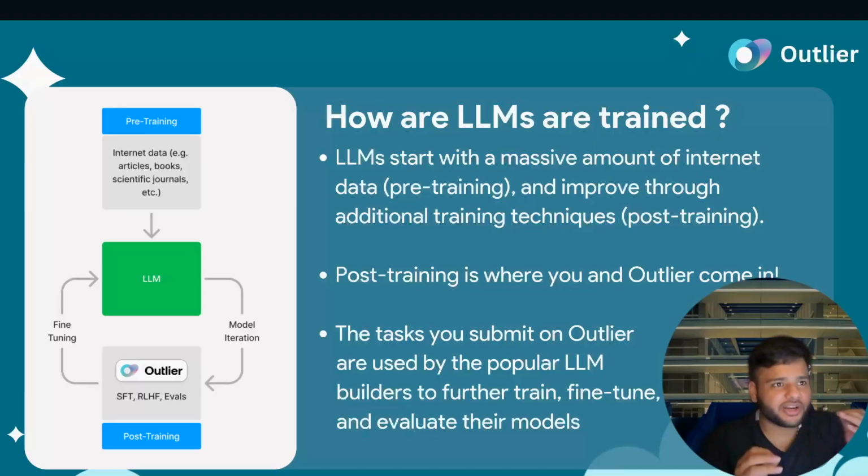If you ask it to generate even a slightly complex piece of code, it won't be able to create that code accurately. So in order to improve these models, we enter the post-training phase, where we give these models certain specialized structured data, which we call SFTs, RLHF, evals, etc. The models learn from the structured data that we provide, and they are fine-tuned on this type of data. This increases the model's capabilities even further.